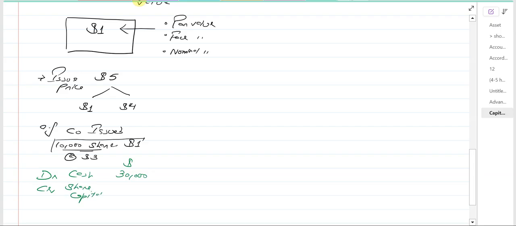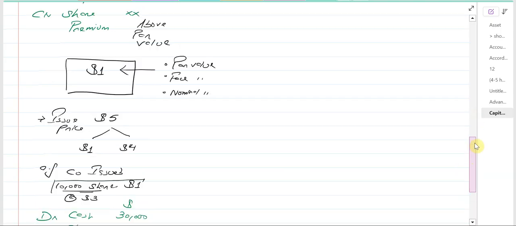And we know this is the amount at par value. Par value is $1, so 10,000. Anything above par value, so 3 minus 1, means $2 goes to the share premium account. So that means 20,000. So remember this concept. This is something very, very important.